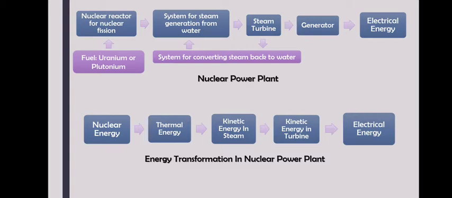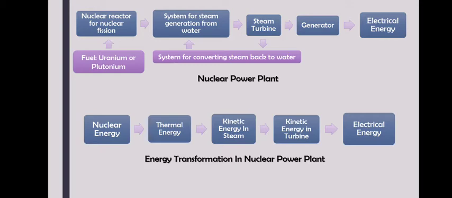Then whatever water was used to produce steam, it will be converted back again into water. It will be sent to the boiler again, which we have already seen in previous power plants. Since here also we are using steam, the method remains the same. Then the generator will convert the steam energy, the kinetic energy of the turbine, into electrical energy. That is how electrical energy is formed.